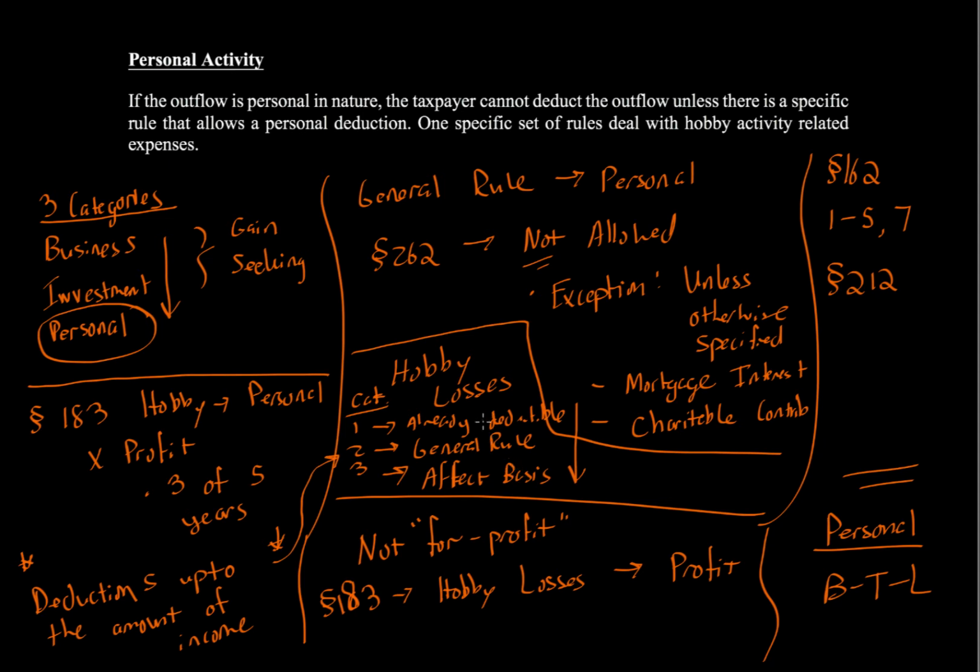You only get to do category 1 and 2 first. So it's all about ordering. This is an ordering rule. Because the idea is you can only take so much. Now you're thinking, well, why does that make a difference? Because, you know, if you have the amount, then okay, you already have the amount. And that is key, but the reason is because it might affect your sale of certain things with respect to the basis. And with the basis item, if you get to take a deduction, it lowers that, so it's more of a timing concern. So this really concludes our personal activity discussion with respect to deductions.